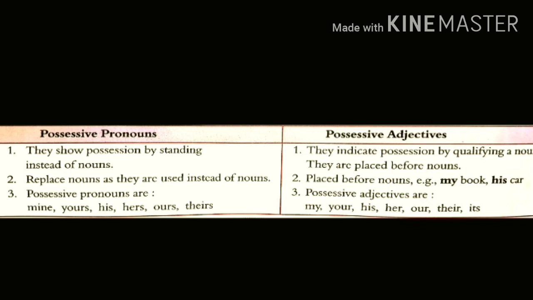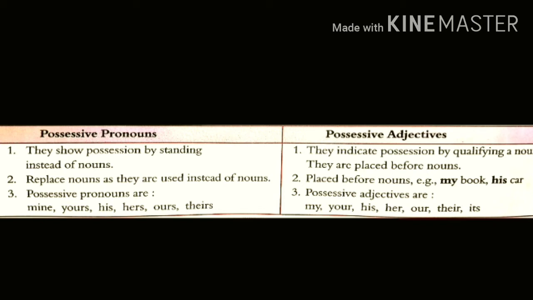So book is the noun and my is a possessive adjective because here it is placed before the noun. His car. So car is the noun and his is a possessive adjective. Then possessive pronouns replace the noun as they stand instead of the noun. Means we can understand easily that we are using that word instead of a noun.